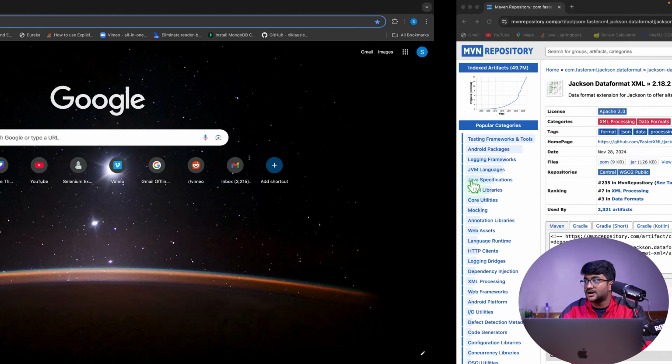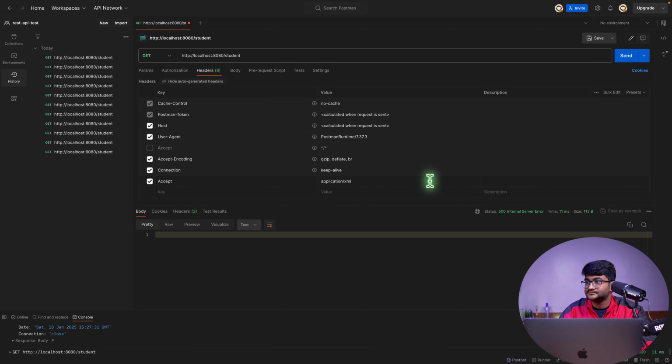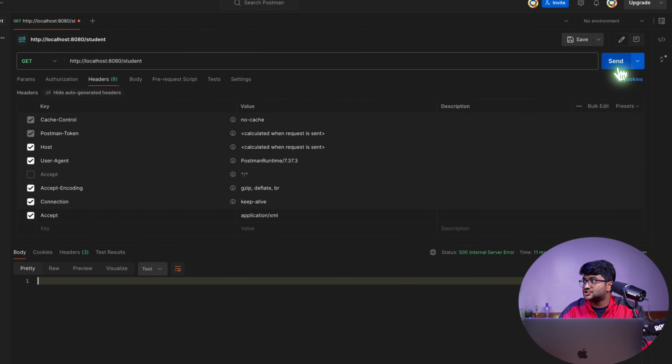Let's just go to our Postman right now. Now I want to accept the data in XML format. So let's just do send here. There you go. I got the data in XML. So Spring Boot has converted my student object to this format right now, which is XML.